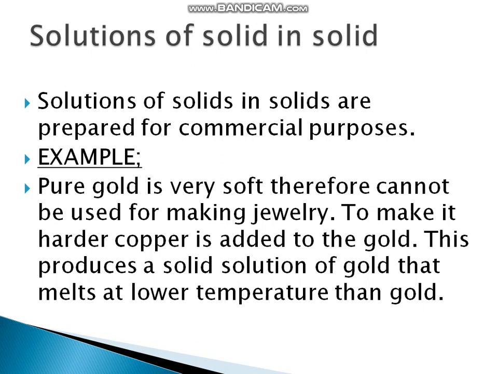You know that we are discussing the solution of solid in solid. In this case, copper is dissolving in the gold. It means copper and gold both are solid, and the resulting solution is the solution of solid in a solid. Now this produces a solid solution of gold that melts at a lower temperature than gold. We cannot make jewelry from pure gold, and to make good quality jewelry, copper is added and mixed into it. Copper and gold are both solids, that's why it is an example of a solution of solid in solid.